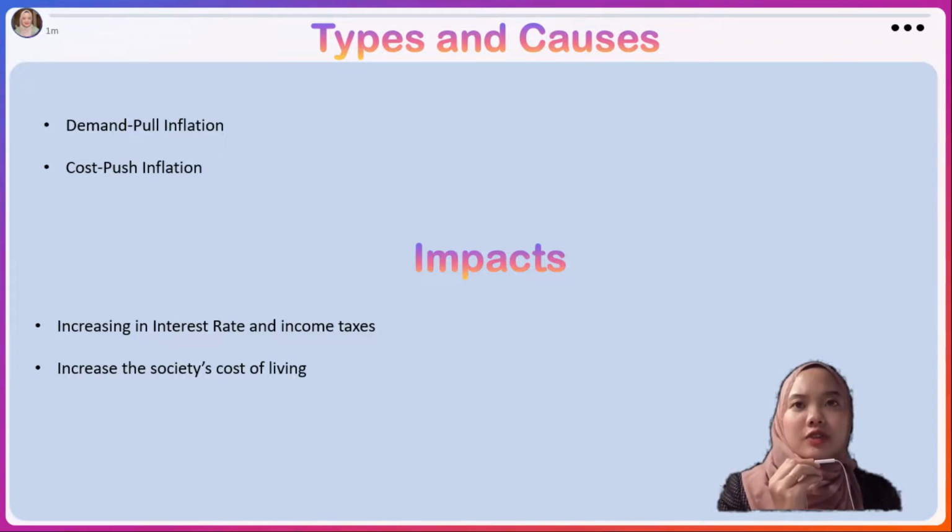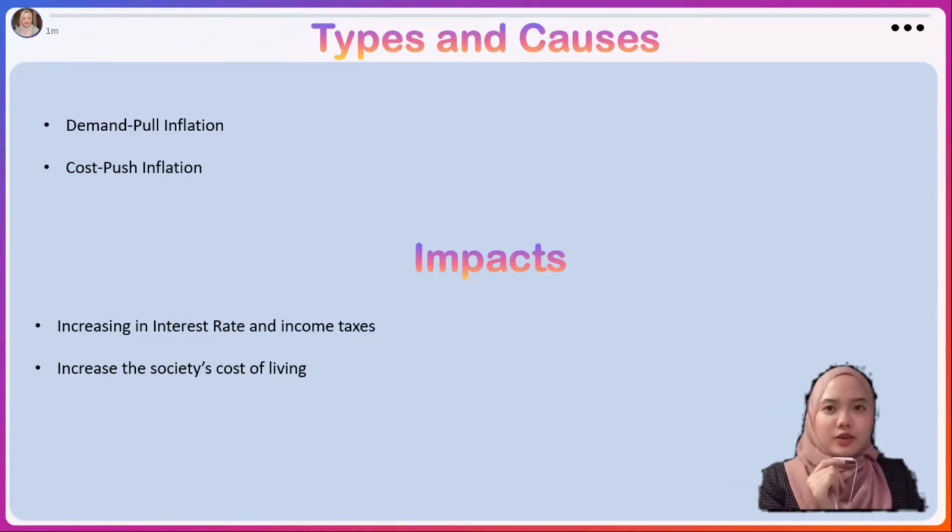Next, cost push inflation. Cost push inflation is a process of increase in the general price as a result of rising producer costs. We can also say it is an increase in the price of inputs that leads to a rise in the price of the product. Cost push inflation is caused by a rise in the firm's profit margin, an increase in labor wages, and an increase in the price of raw materials and many others. This will cause a decrease in the supply of goods that results in an increase in the general price.